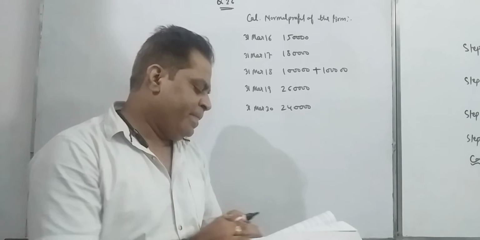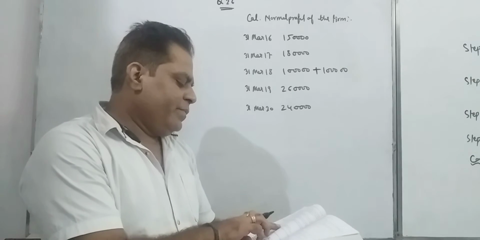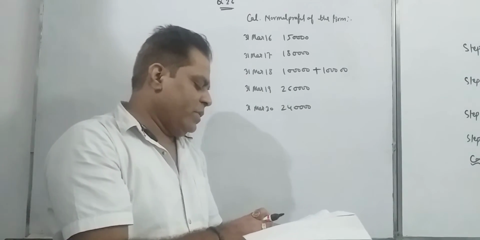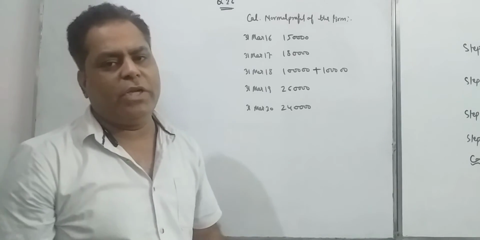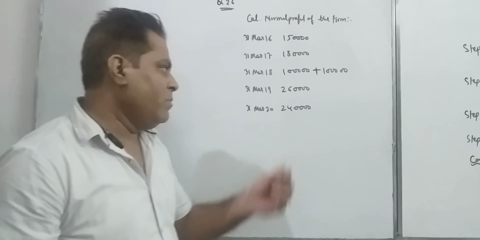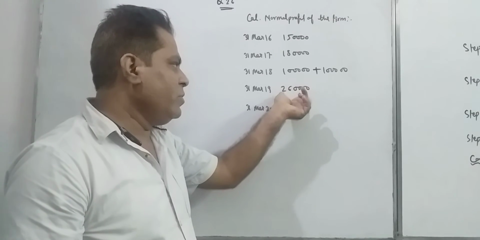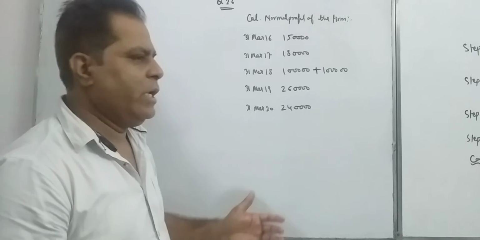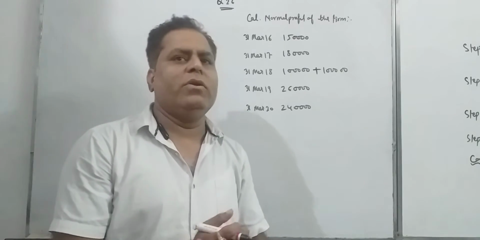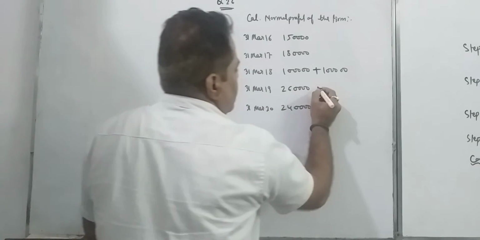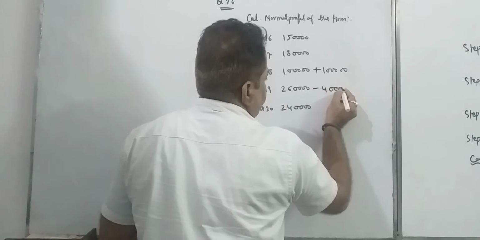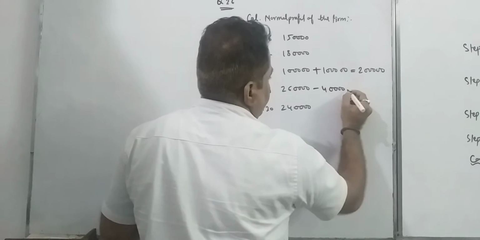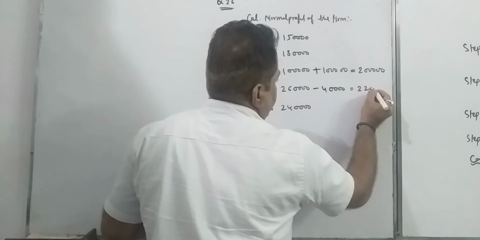Number 2, for 2019, in this year there is an abnormal gain of rupees 40,000. This abnormal gain is included in this 2019 profit of 2,60,000 rupees. Abnormal gain should be ignored for the valuation of goodwill. So we are deducting 40,000. Now the normal profit is 2 lakh here and 2,20,000.